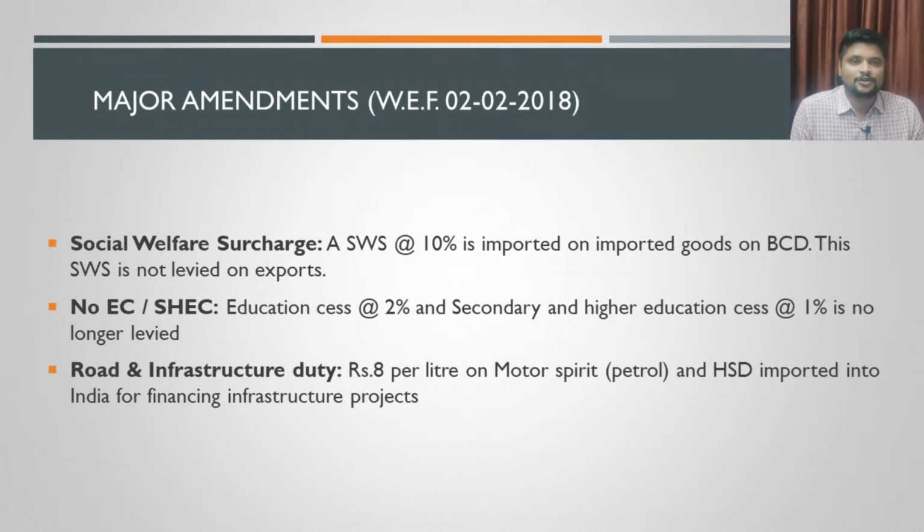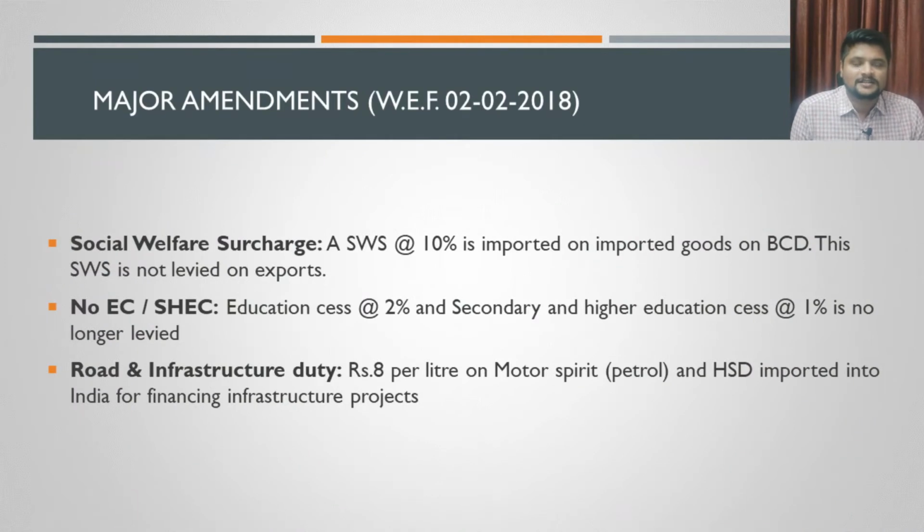So in this case, social welfare surcharge, which is at the rate of 10%, will be calculated on basic customs duty that is levied on the goods that are being imported. Clear or not? So in addition to basic customs duty, whenever you charge any BCD, you will have to automatically charge SWS on BCD. That is a very major amendment, a new introduction with effect from 2nd of February 2018.